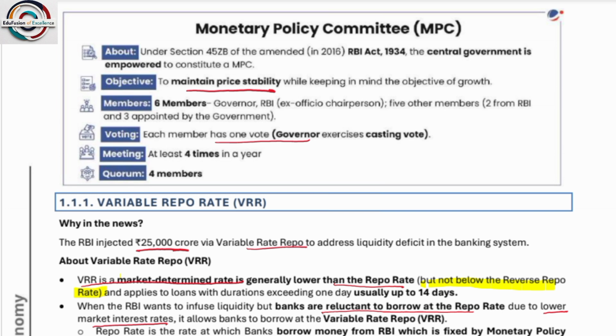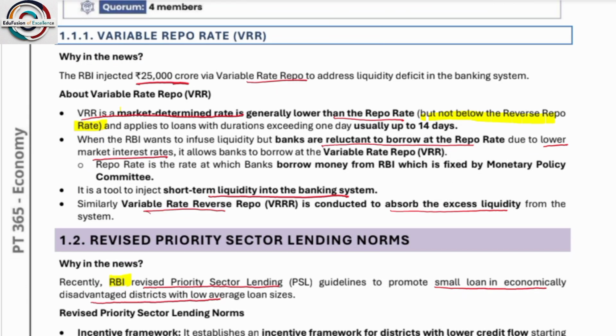Okay, so these are some of the examples. Please look at this. Okay, next, monetary policy committee. So please look at the monetary policy committee.